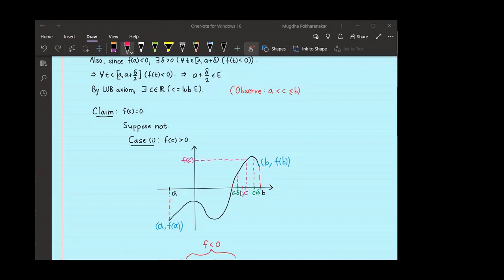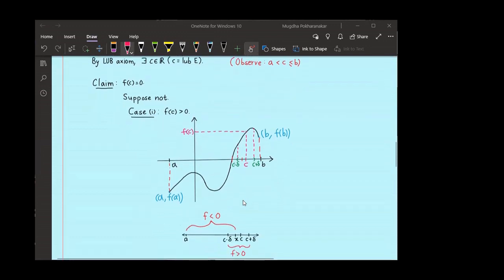So here I have marked with red a point X which is strictly greater than C minus delta, and that X belongs to E. That means which property does X satisfy? That you take any point T in closed interval A to X, my function will be negative there.